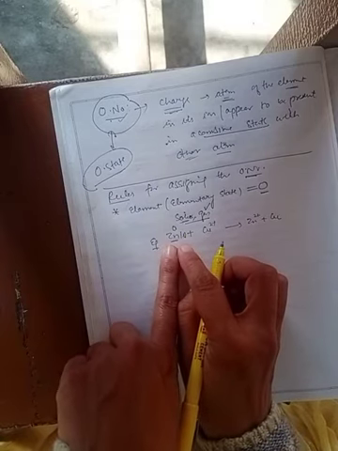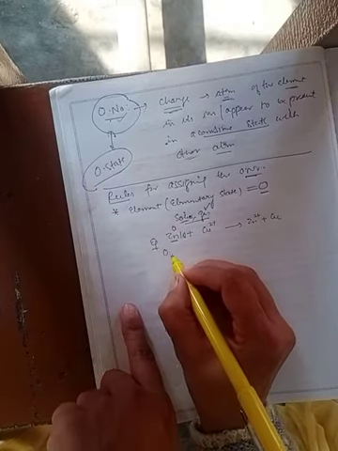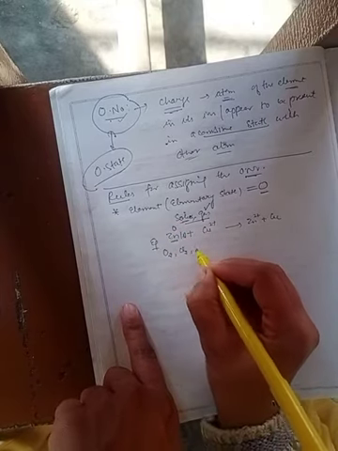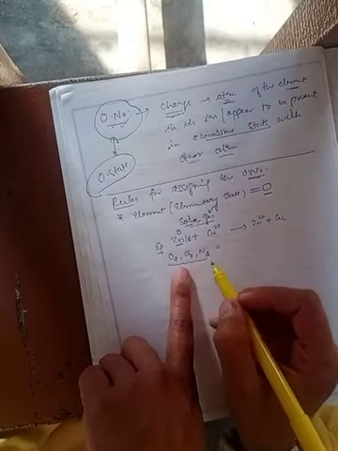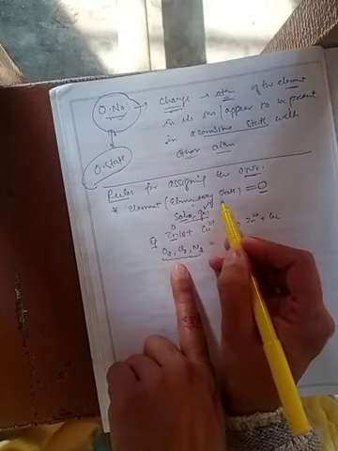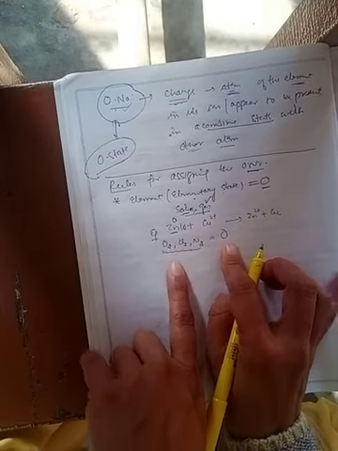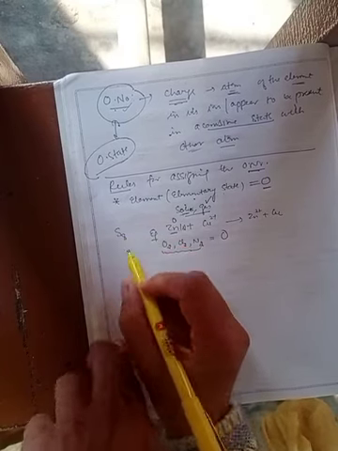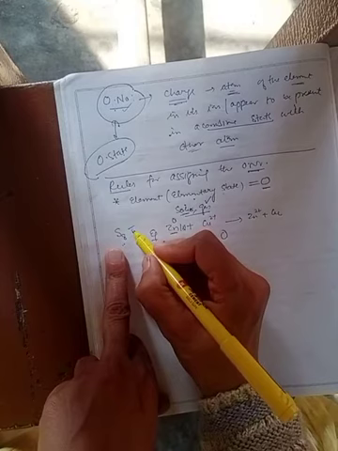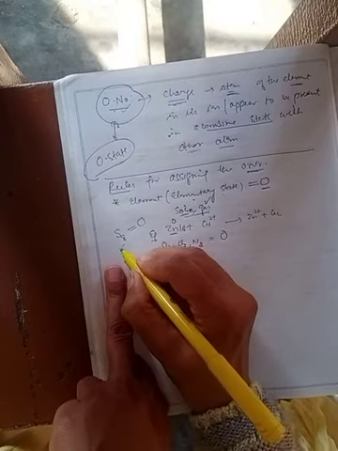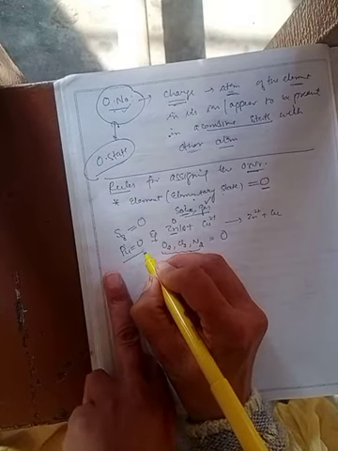Clear? So in that case whatever oxidation number comes, it will be equal to 0. Oxygen O2, chlorine Cl2, nitrogen N2, these are the gases present in the elementary state. In this case again the oxidation number is equal to 0. Sulfur S8, this is the polyatomic form of sulfur. In this case the oxidation number of sulfur is 0. Phosphorus P4, oxidation number is equal to 0. Clear? This is the first rule.